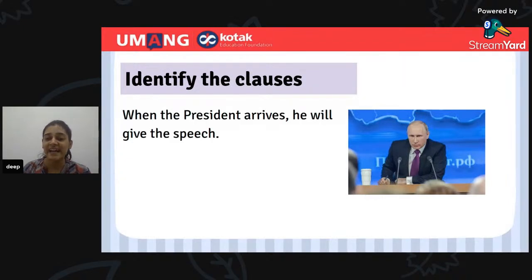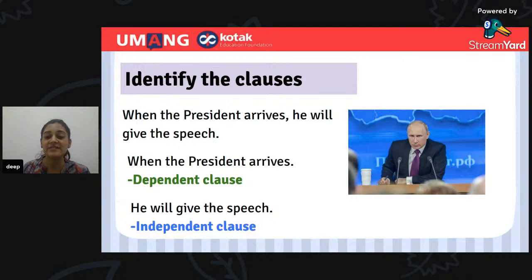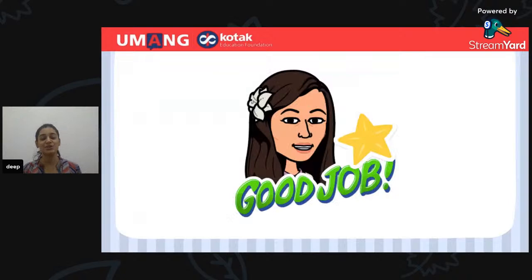When the president arrives, he will give the speech. Now quickly tell me, which is the independent clause and which is the dependent clause? I can see the answers coming down in the chat box. So you all have understood, it seems. When the president arrives is the dependent clause here and he will give the speech is an independent clause. Superb, kids. Good job.